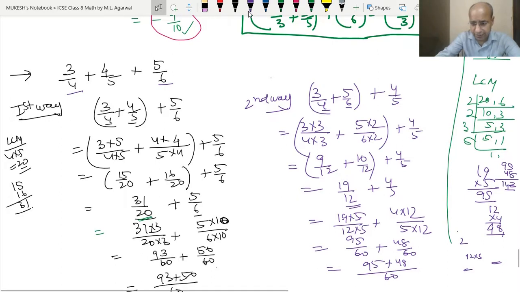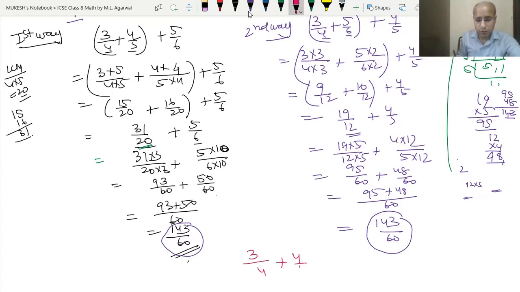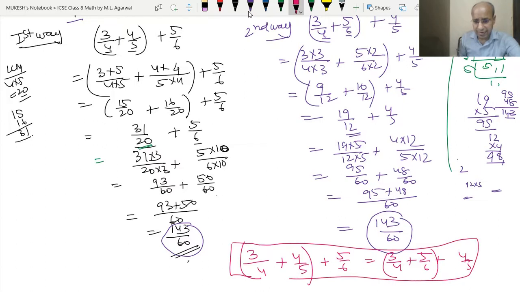So let's check whether we are getting the same answer or not. Yes, we are getting the same answer. 143 upon 60. So here also we are getting the same answer. So what does it mean? It means that 3 upon 4 plus 4 upon 5 plus 5 upon 6, taking these 2 in the first bracket, is equal to 3 upon 4 plus 5 upon 6 plus 4 upon 5. This we have taken and added first. So this is another way of doing it. Clear? This is called the associative property. I hope the associative property is clear to you.